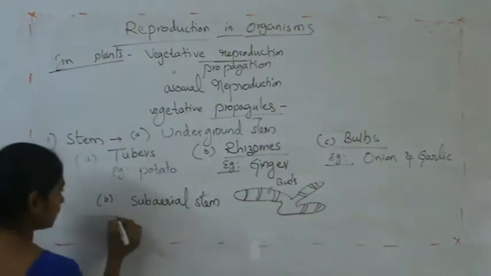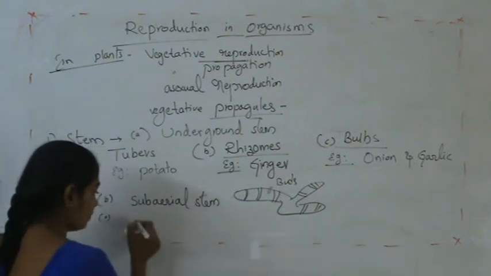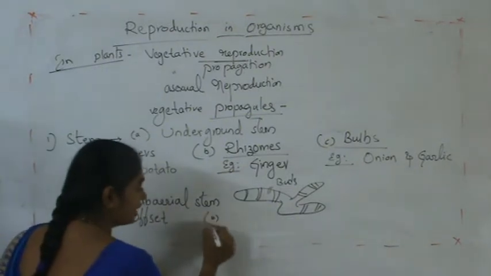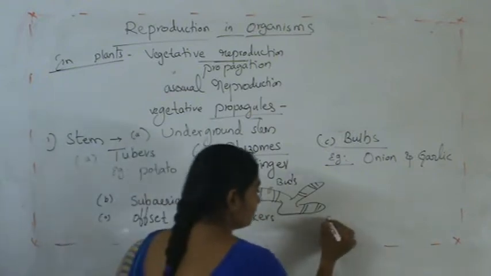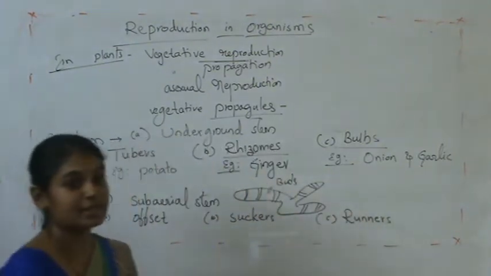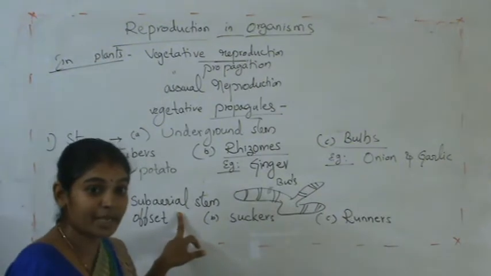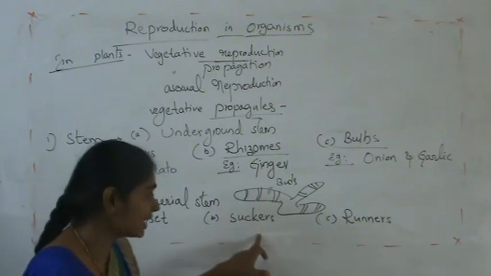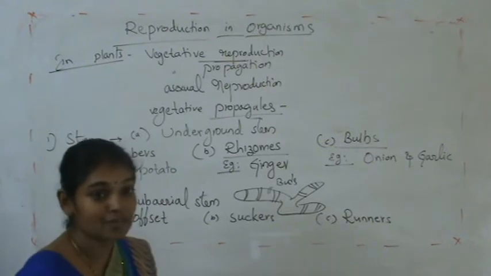The first one is offset, the second is suckers, and the third is runners. So the subaerial stem is again of three types: offset, suckers and runners. First we will see the offset.